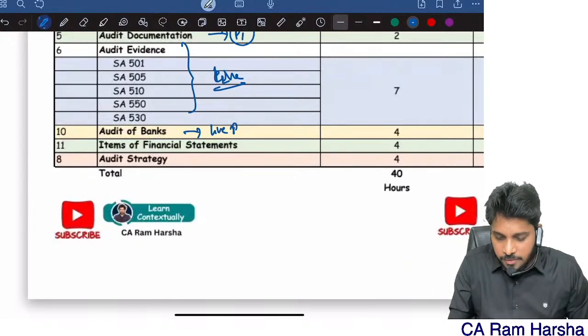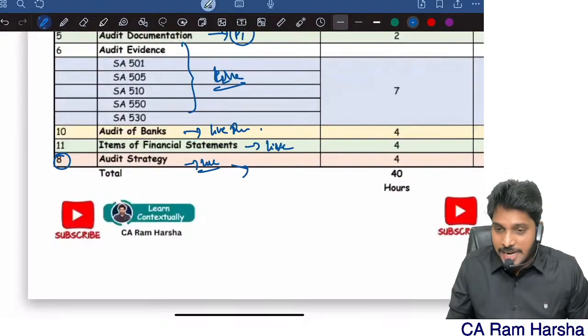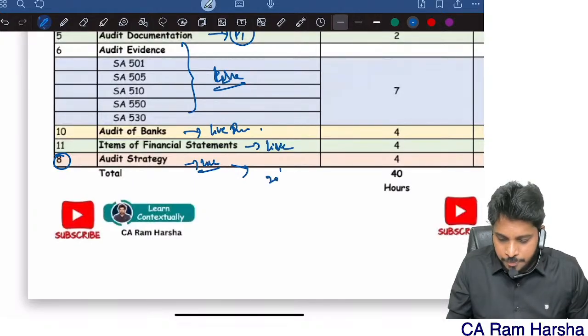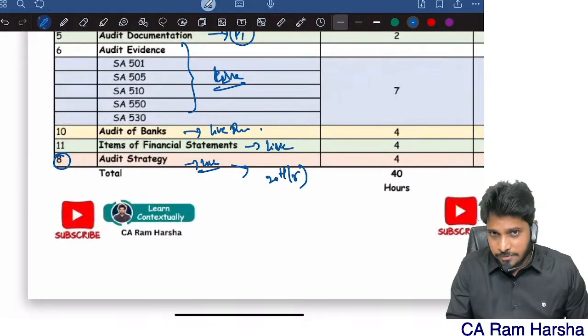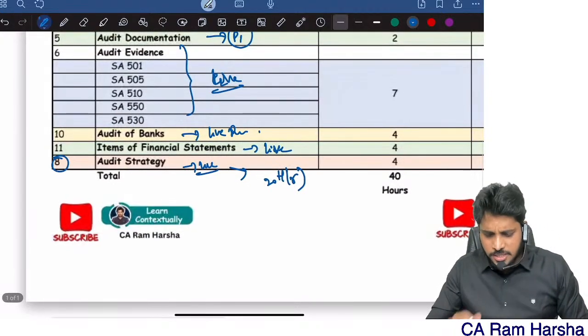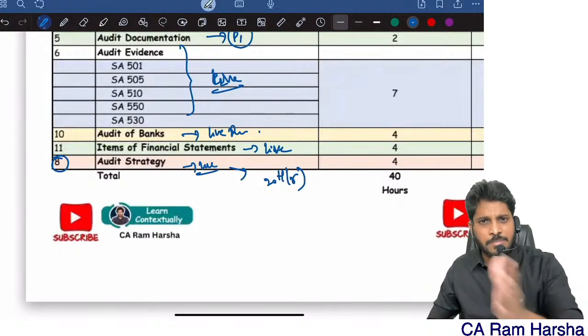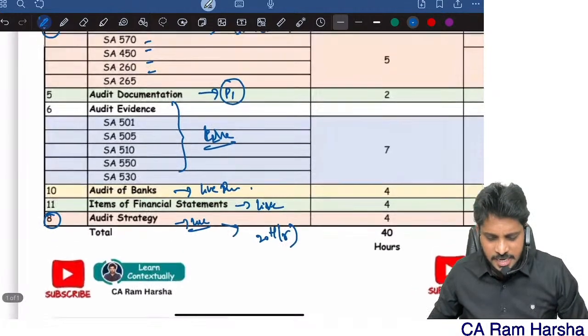Banks live revision I'm going to do there. I'm going to cover items of financial statements, live revision, strategy live. Now when I will do these live, audit strategy topic today itself, 20th May itself I will do live, by night before 12 o'clock. Mostly this audit strategy topic I will do after half an hour itself. After I conclude this video, within some half an hour to 45 minutes I'll start this live.